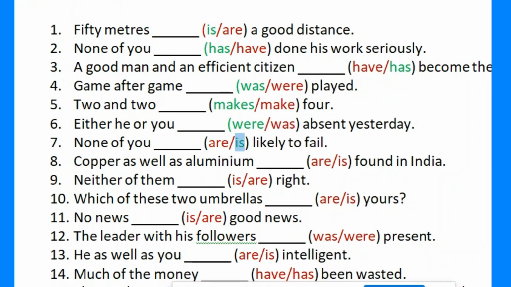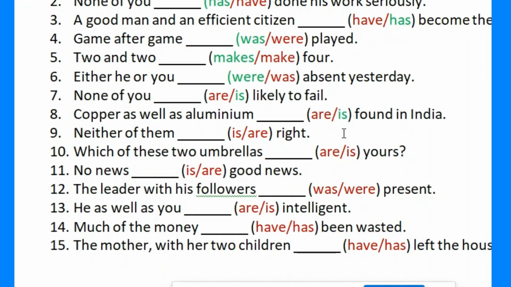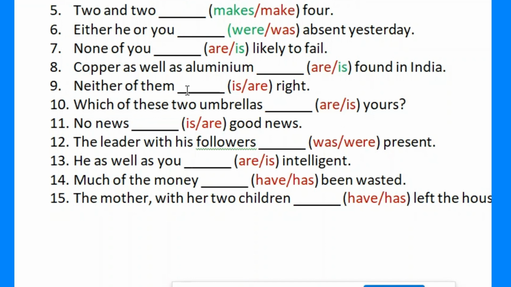8. Copper as well as aluminium is found in India. Explanation: when using as well as, the verb agrees with the first subject, which is copper, singular, so we use is. 9. Neither of them is right. Neither is always treated as singular, hence we use is.